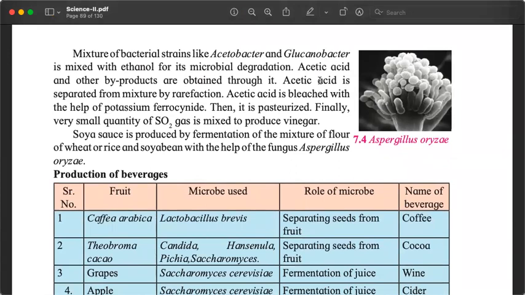Now it is separated from the mixture and then it is bleached, cleaned, with the help of potassium ferrocyanide. And before it is used, it is pasteurized.